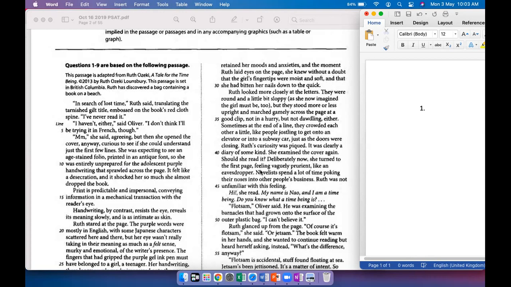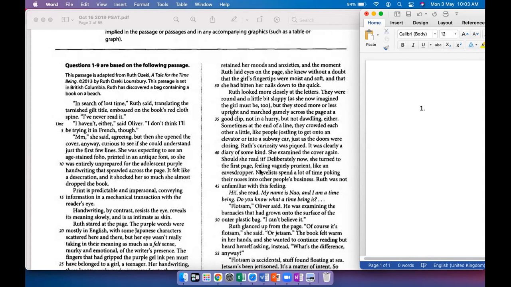So the first few paragraphs give you the setting, right? They describe this book that Ruth has discovered on the beach, and she's with someone called Oliver. And the book is in French. We know that because she translates the title of the book into English when she says it's In Search of Lost Time.